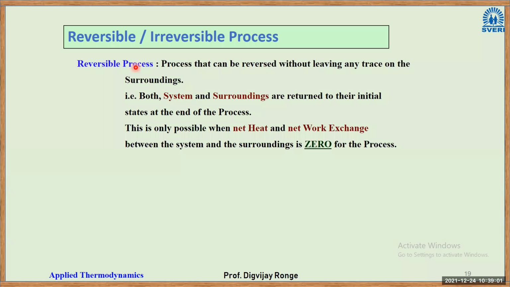So in reversible processes, the total heat and work exchange is 0, because you are adding heat, and again you are subtracting the heat, so that becomes 0.